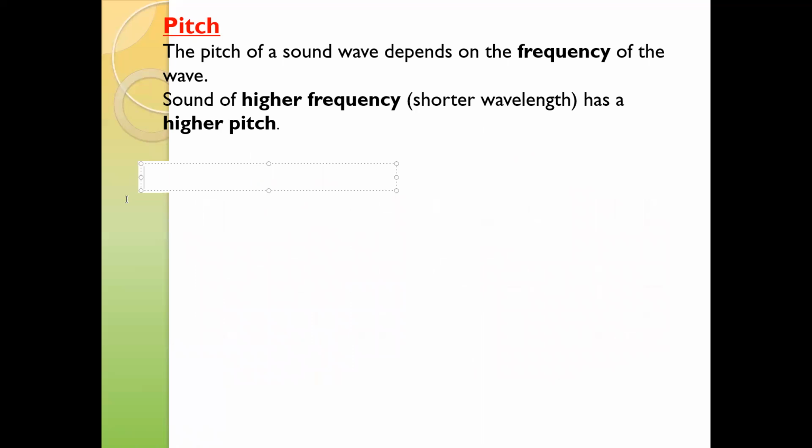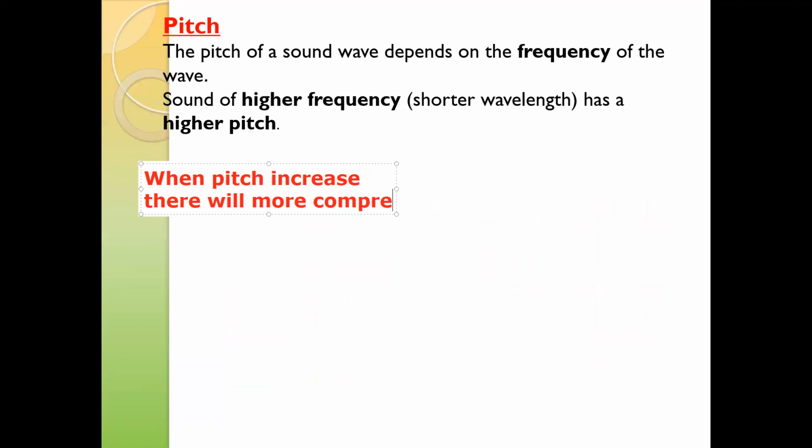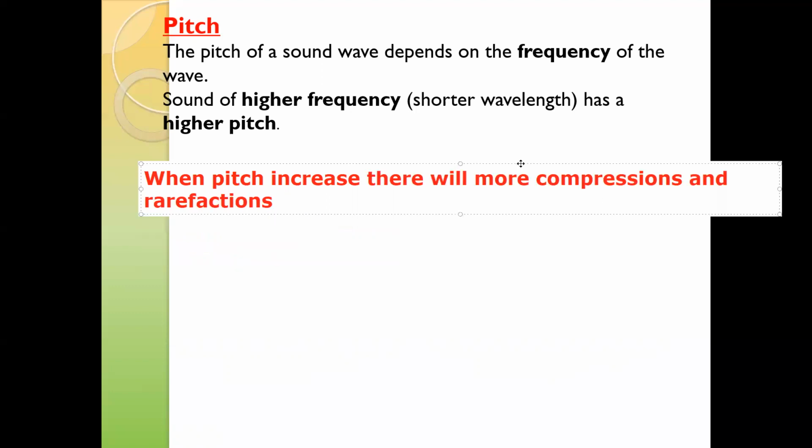So when the pitch increases, there will be more compressions and rarefactions. The number of compressions and rarefactions will also increase as the frequency increases.